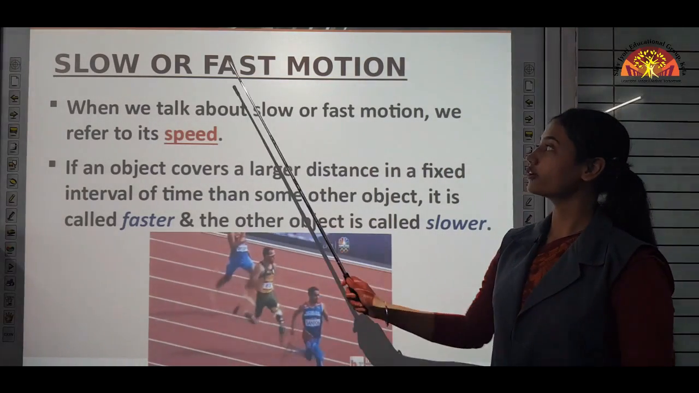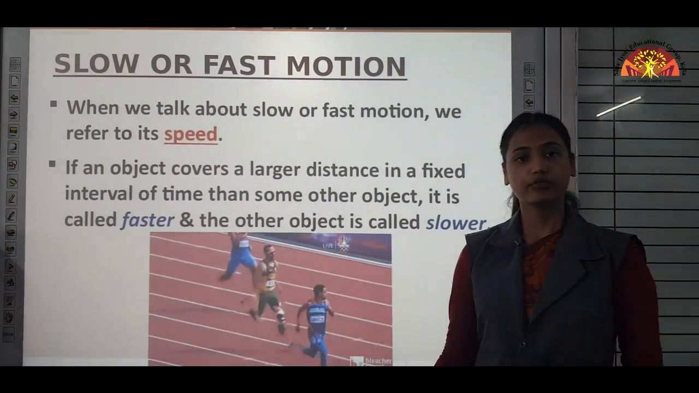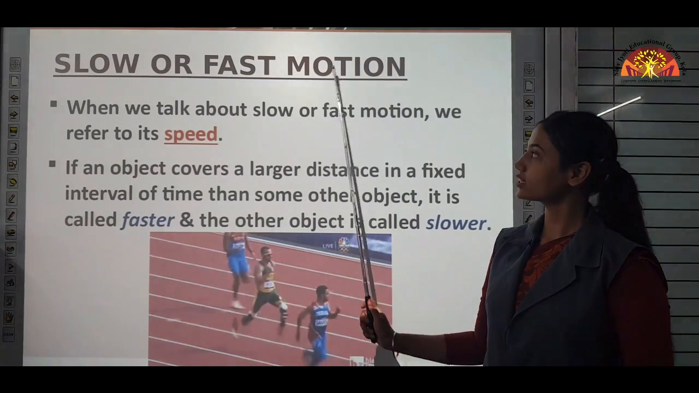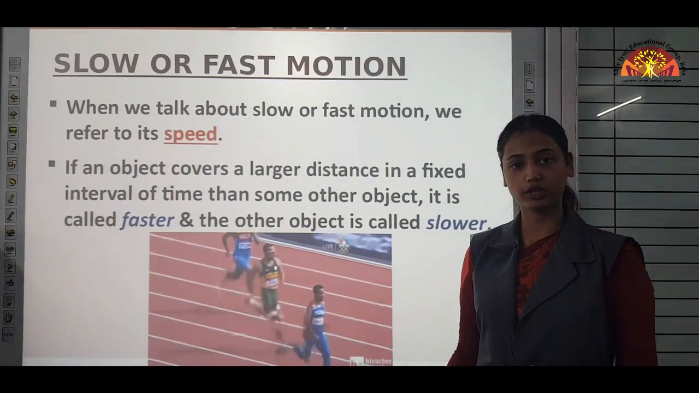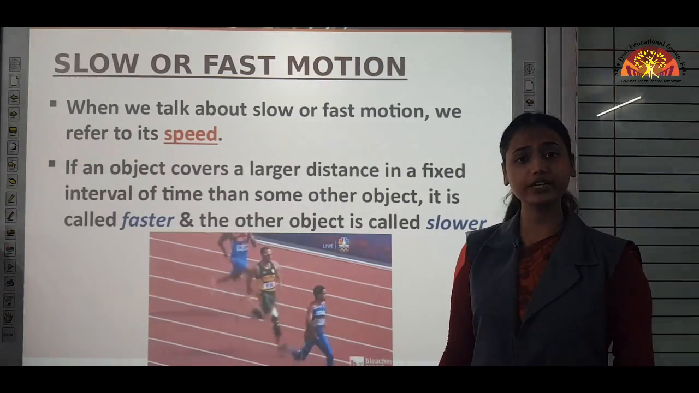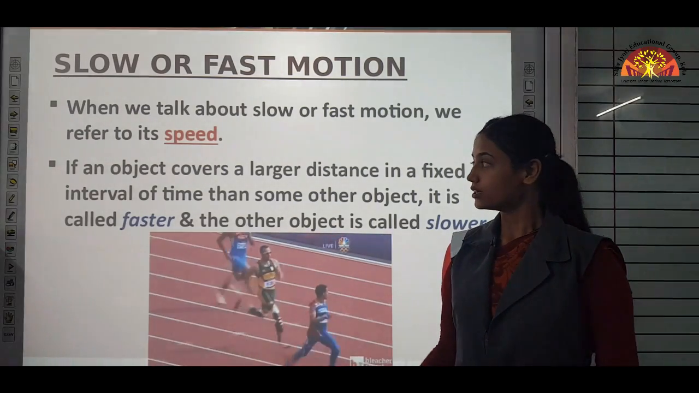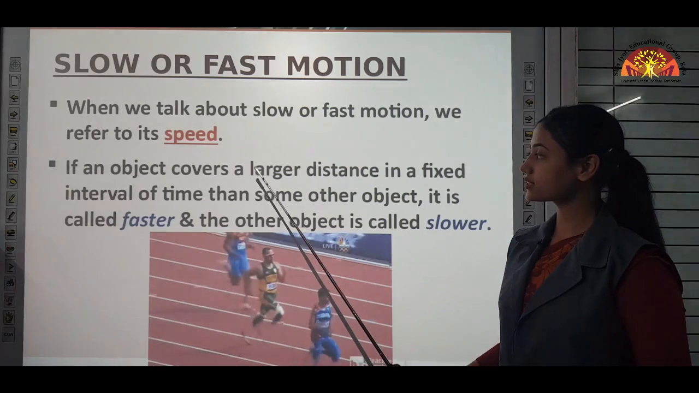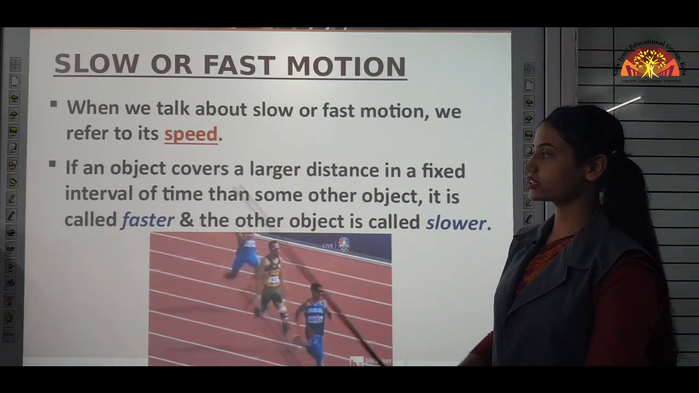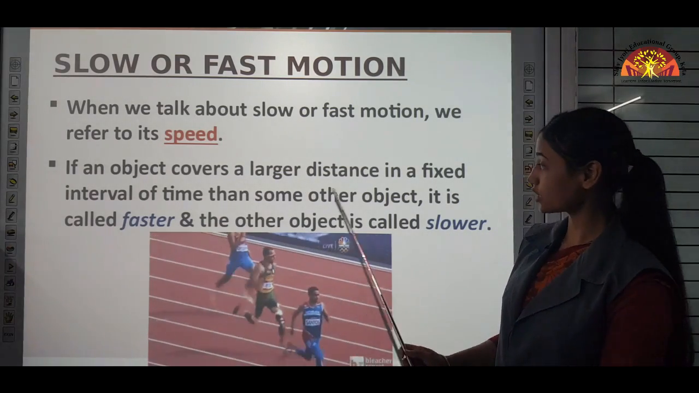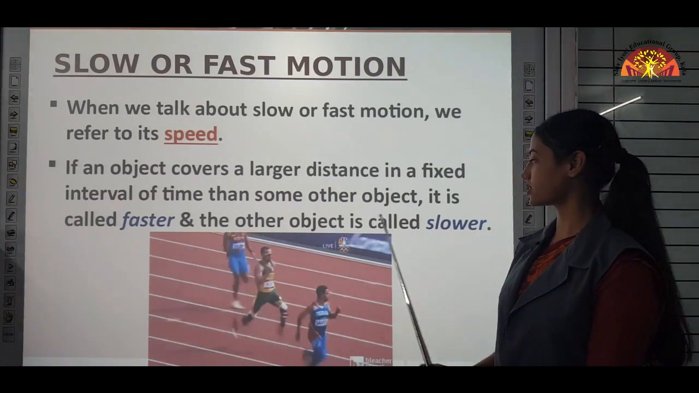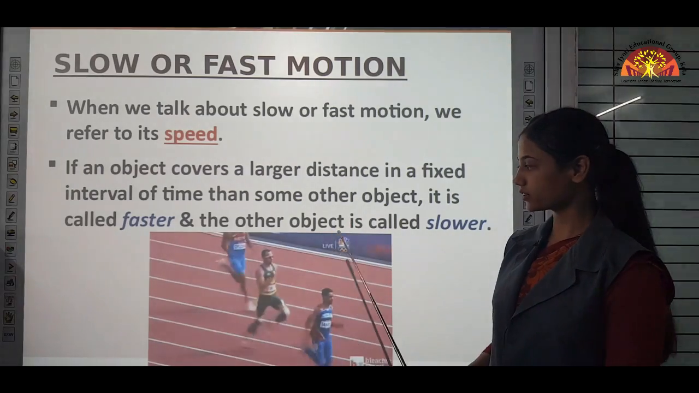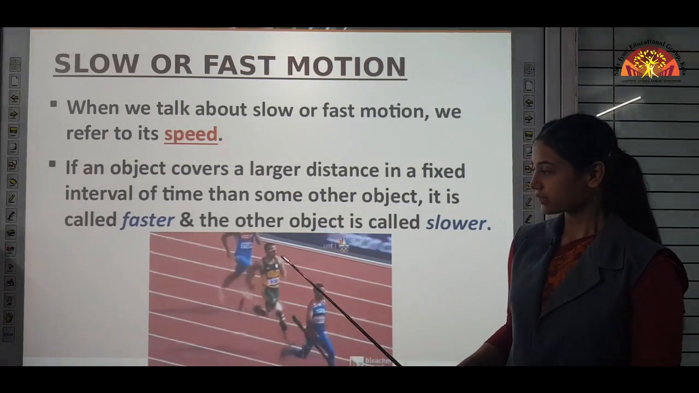Next is slow or fast motion. Whenever we talk about slow or fast motion, we actually refer to speed. You know what speed is? We often use this term speed. If an object covers a larger distance in a fixed interval of time than some other object, it is called faster and the other object is called slower. Understand it with this example.